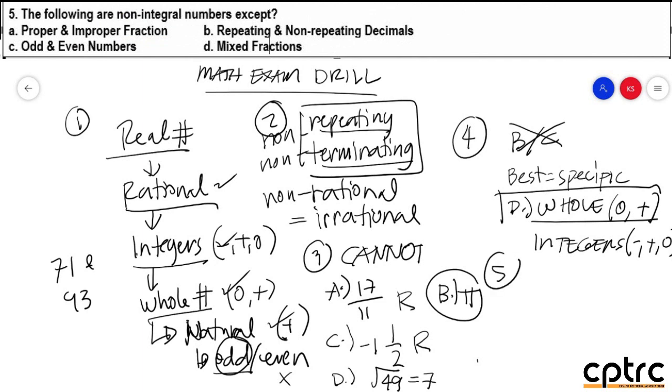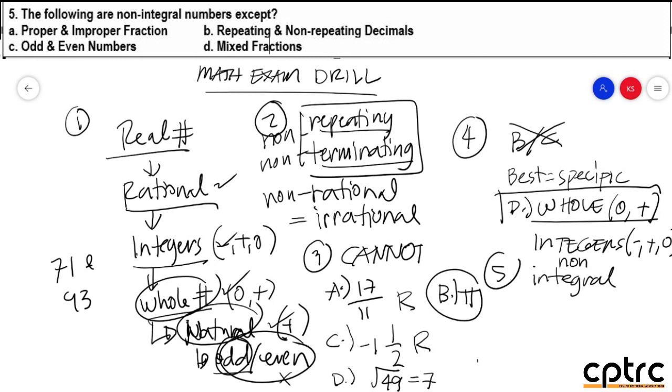Number 5. The following are non-integral numbers except. So, medyo tricky po yung question natin. Bakit, sir? Gumagamit po siya ng double negative word. So, careful po kayo sa redundancy na ito. So, take note, the root word is integral. So kapag sabing integral po, this can be whole number, natural number. This could be odd or even. But since ginamit is the word non-integral, expect po this could be fraction or this could be decimals.